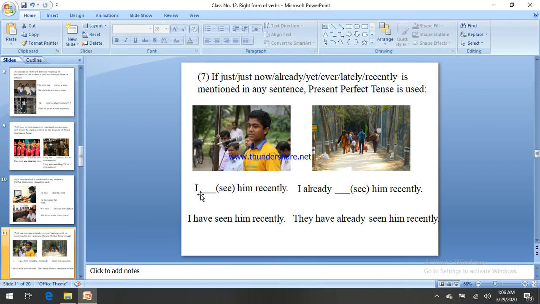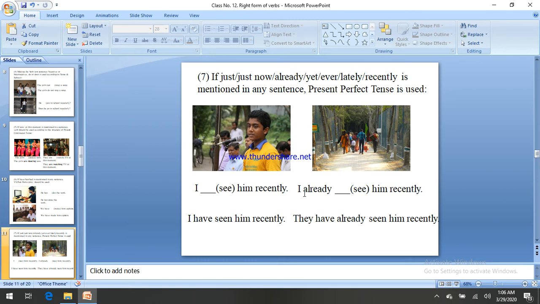I dash him recently. Recently is the tense marker of present perfect. Then the structure should be in present perfect. I have seen him recently. Have or has should be the auxiliary verb. With I, we have to use the auxiliary verb have. With he, we have to use the auxiliary verb has. Then V3 of see is seen.